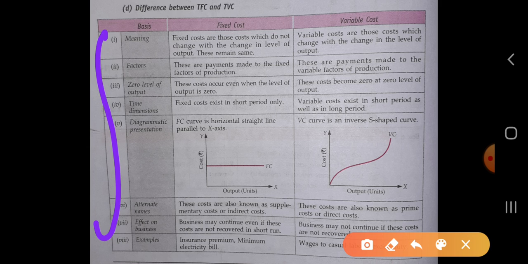Difference between the fixed cost and the variable cost: fixed cost always remains the same whether it is zero level of output or maximum output, but variable cost changes when there is a change in level of output. The curve of the fixed cost is parallel to the x-axis and the curve of the variable cost is an inverse S-shaped curve. Okay, and fixed cost is also called the supplementary cost or the indirect cost, and variable cost is also known as the prime cost or the direct cost.